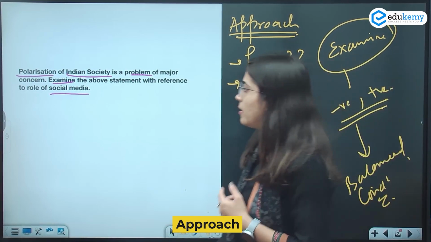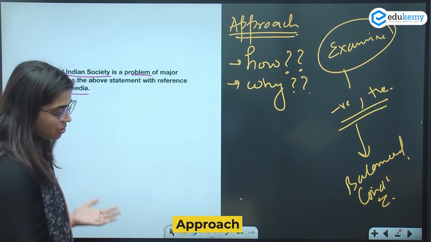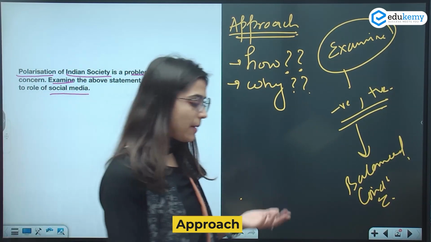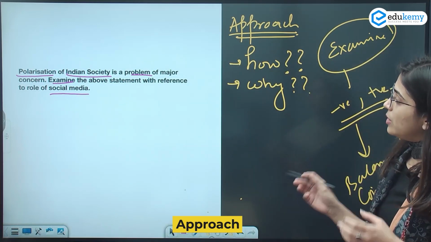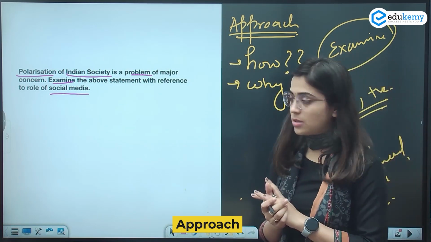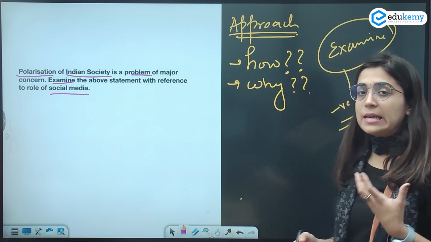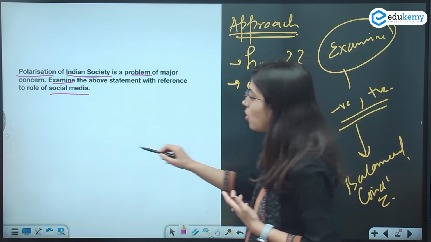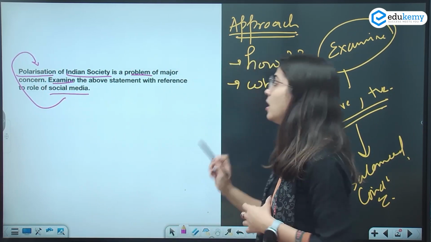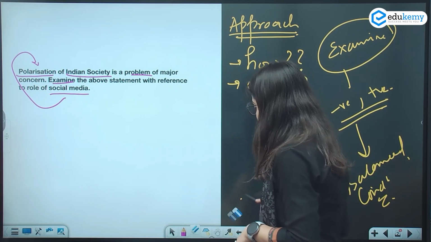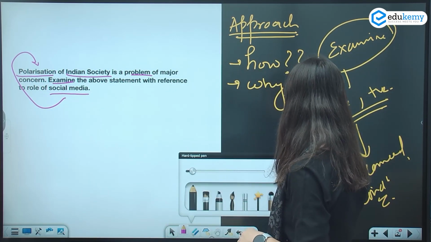ठीक है, so question says कि polarization of Indian society is a problem of major concern. Okay, so now we have to examine this statement with the role of social media. So what we have to do, we have to discuss how it is a major concern for Indian society and what role social media is playing. ठीक है, what is the role of social media in polarizing the Indian society? ठीक है, so this is the essence of the question.